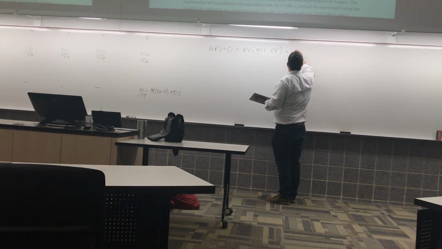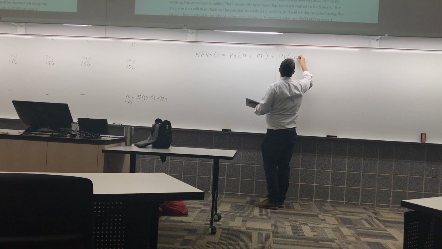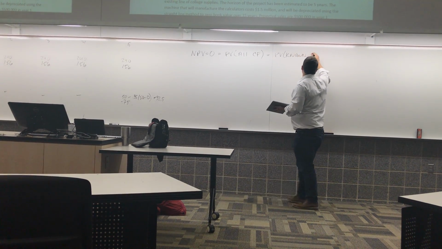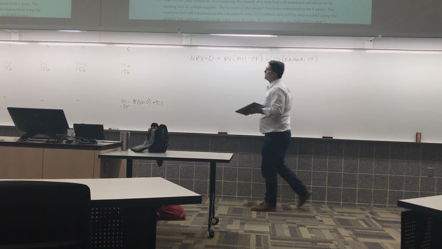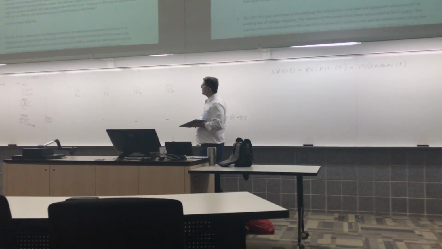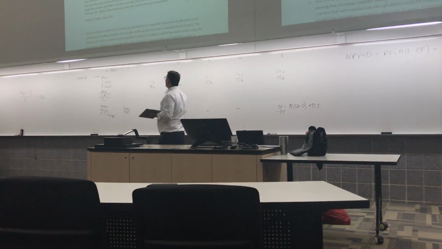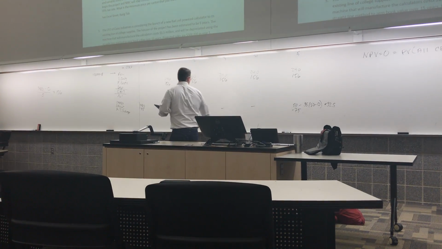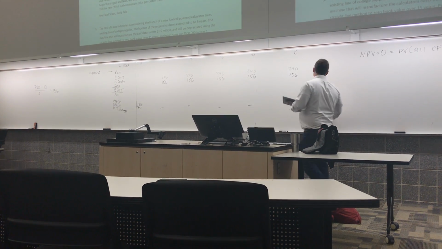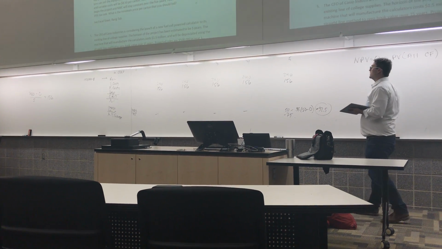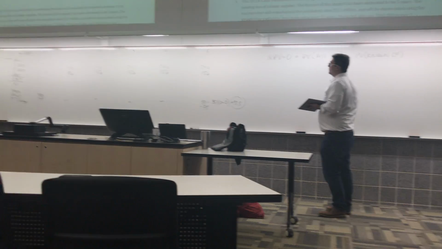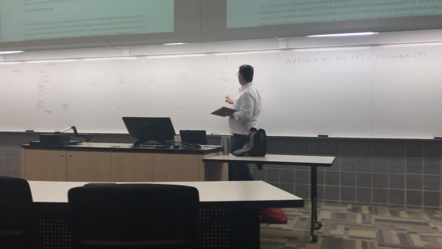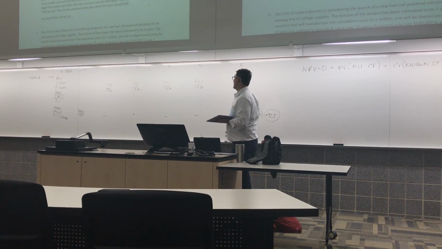In this particular case, we know some of those cash flows. We know what the changes in net working capital are. We know what the capital expenditure is. We know what the after-tax salvage is, but we don't know some other things, in particular net income.